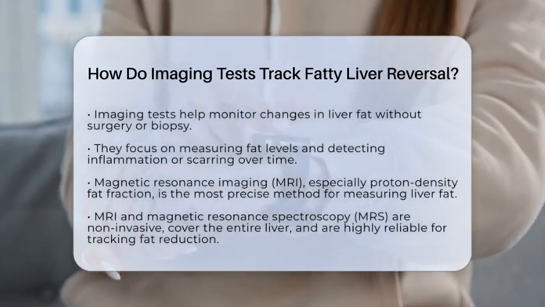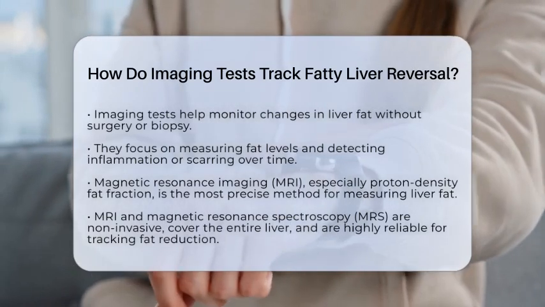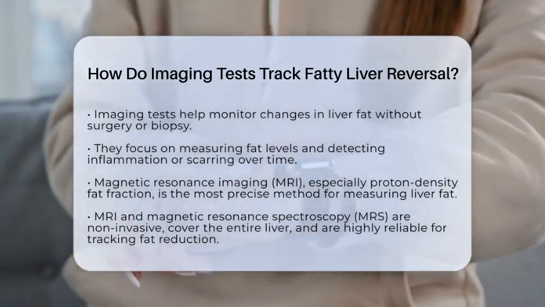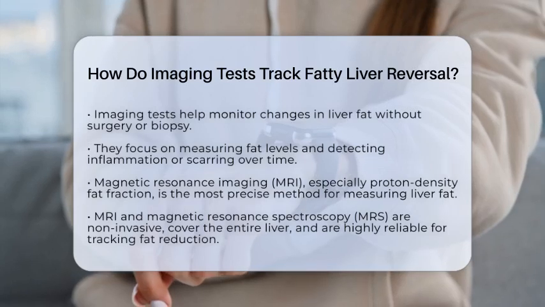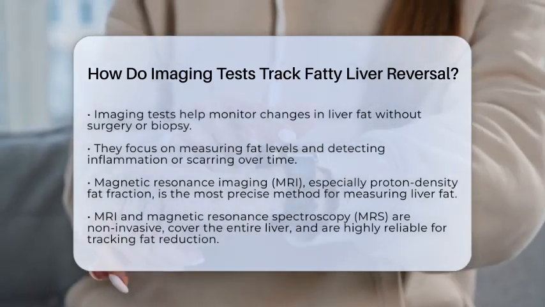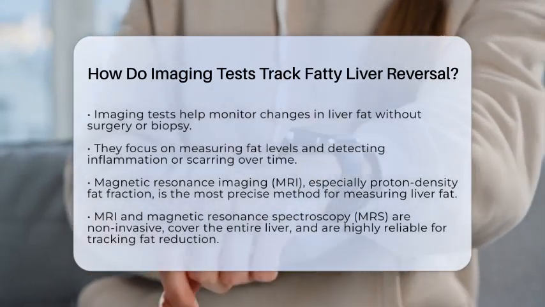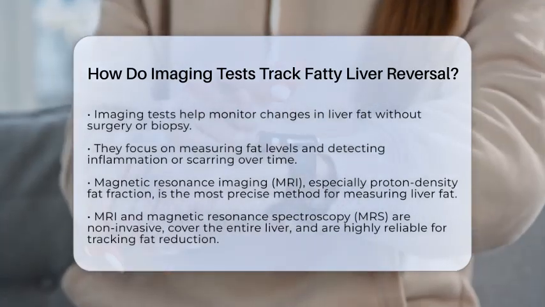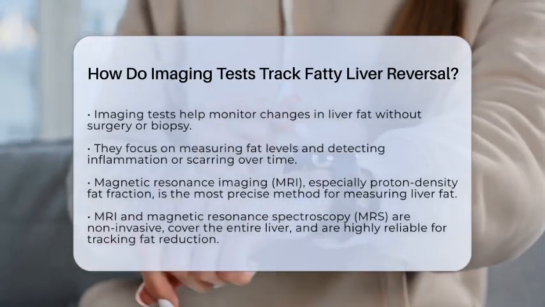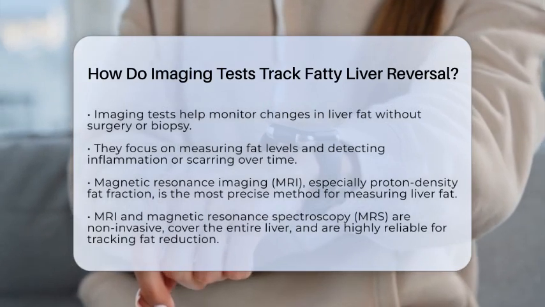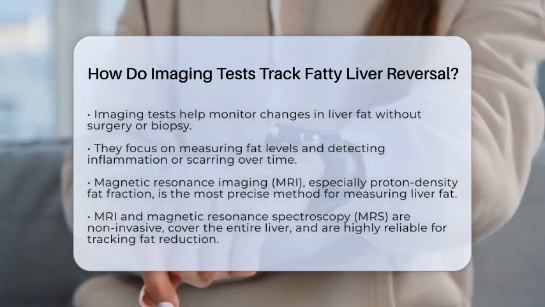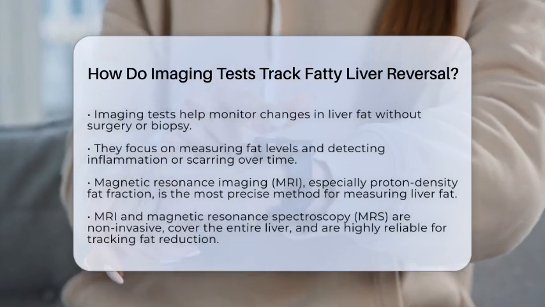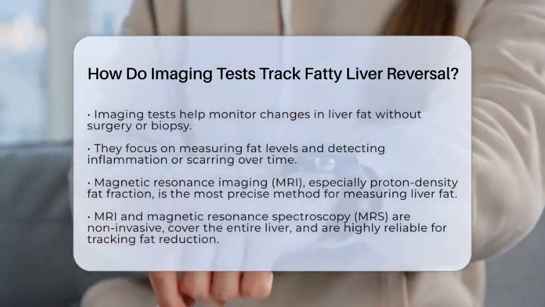or scarring. This way, clinicians can see if your efforts to reverse fatty liver are working or if the disease is progressing. The most precise method today is magnetic resonance imaging, especially using a technique called proton density fat fraction. This method can accurately measure the percentage of fat in your liver. It works by capturing detailed images that show how much fat is present, making it ideal for tracking small changes over months or even years.